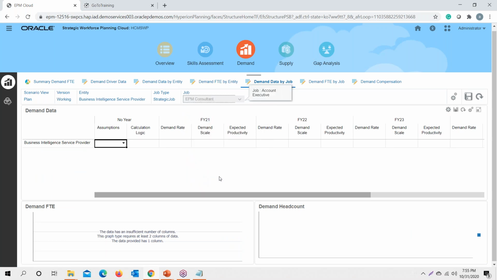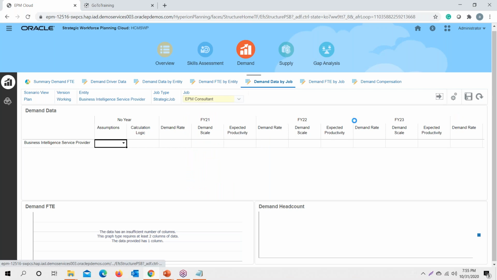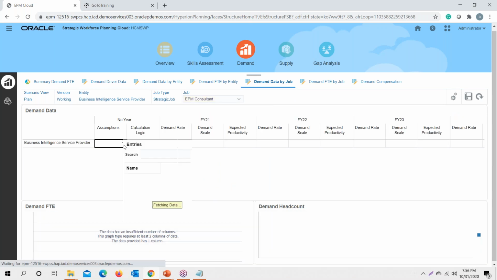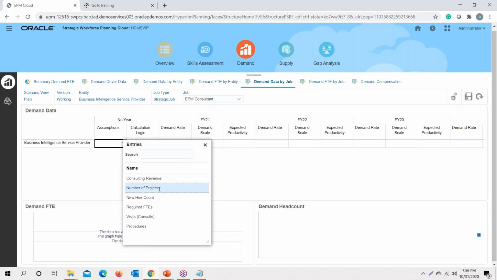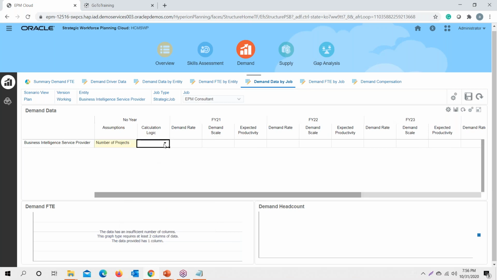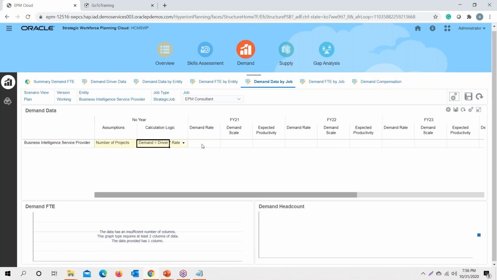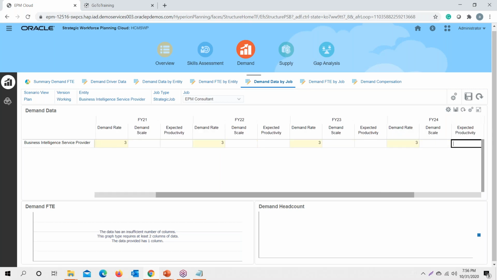So under EPM consultant, my demand rate would be, considering the same assumption, the number of projects with the logic of driver multiplied by rate. Now my demand rate is, for each project I need at least 3 consultants. So I just provide the demand rate. It could be any number; I'm just taking it as 3 as of now to get the calculations.